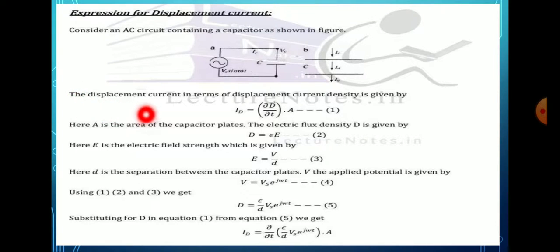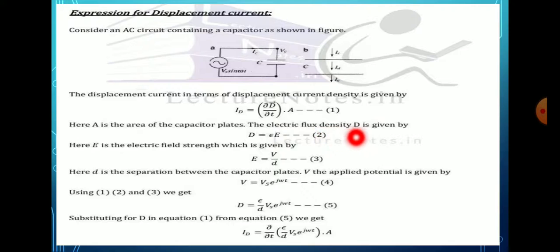The displacement current is given by i_d is equal to dou D bar by dou t into A. A is the area of cross section, D bar is the flux density, and the derivative is with respect to time t. Here A is the area of the cross section of the capacitor plate.